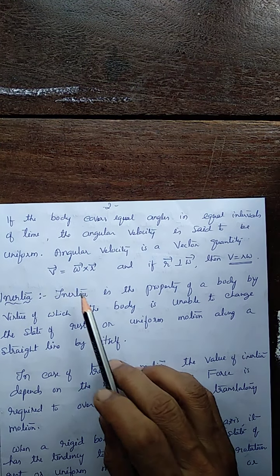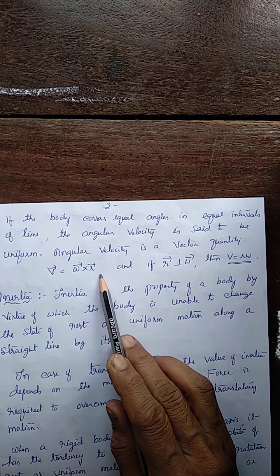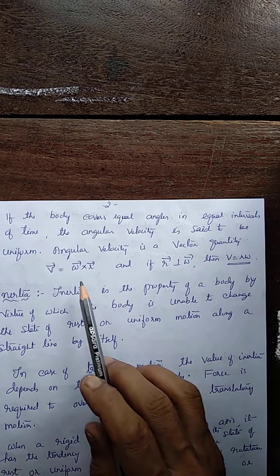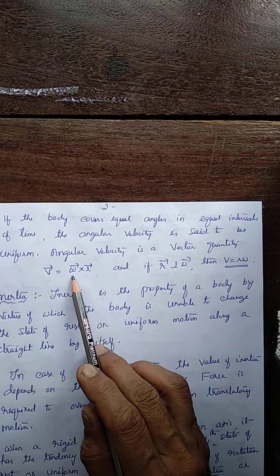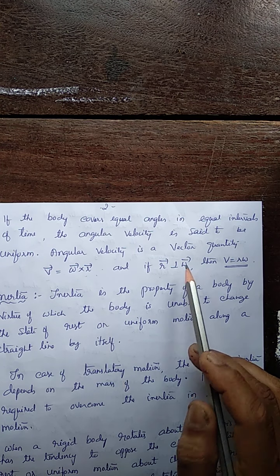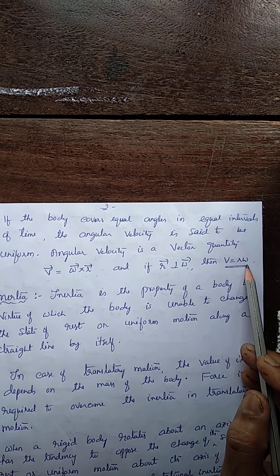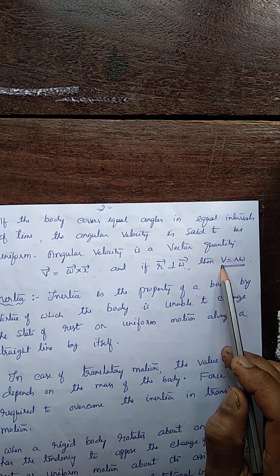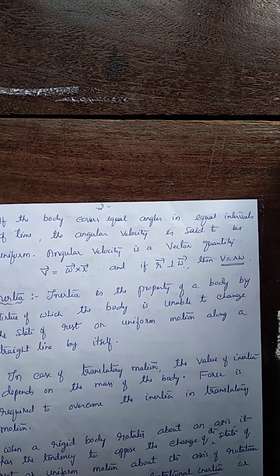And see here, V vector is omega cross r. Suppose r is perpendicular to omega, then how do you expand this? Omega r sine theta. When r and omega are perpendicular, theta is 90 degrees. So we get V equal to r omega, the magnitude of the linear speed equal to r into omega.